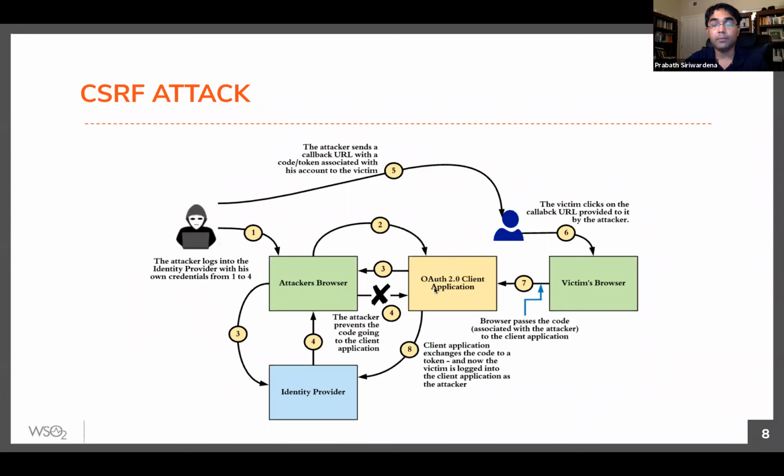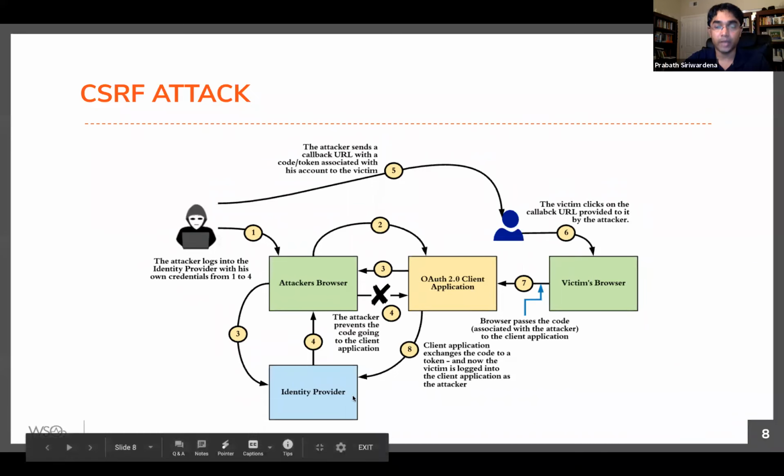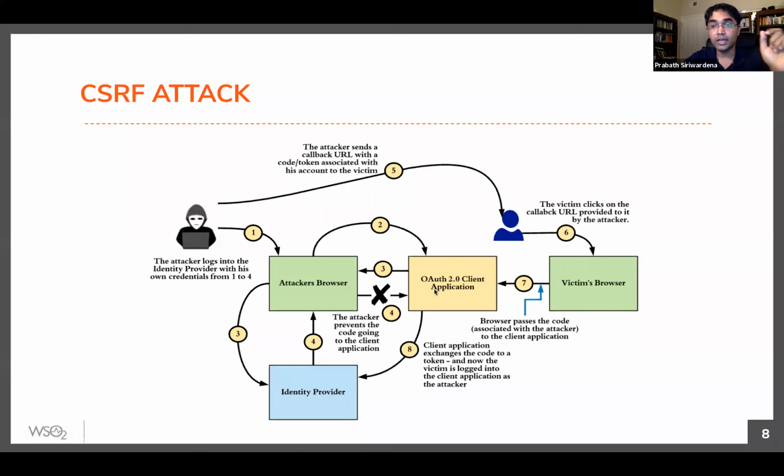Then the client app gets the authorization code, will talk to the token endpoint of the IDP, and will exchange that for a token, right? So this token reflects the attacker's account. Now the victim has logged into the client application under the attacker's account. So if the victim updates or adds his credit card details or places an order, everything is visible to the attacker. So the attacker can log in to the client application with his legitimate account and see everything, right? So this is how the CSRF attack works.